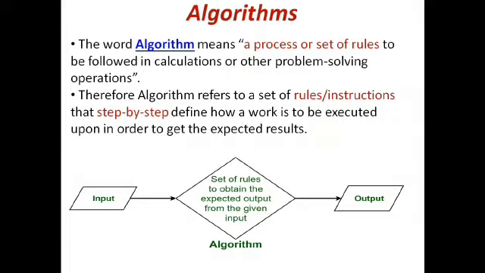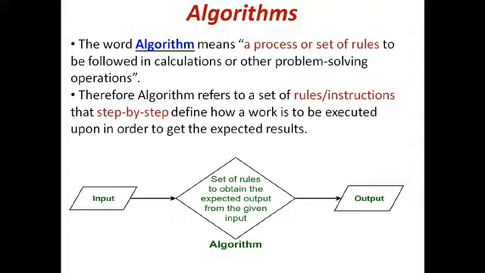So what is meant by algorithm? What does the word algorithm mean? Algorithm means a process or set of rules to be followed in calculations or any other problem solving operations, right? Therefore the algorithm refers to a set of rules or instructions that step by step define how a work is to be executed in order to get the expected result.